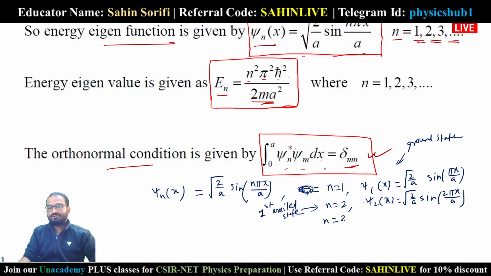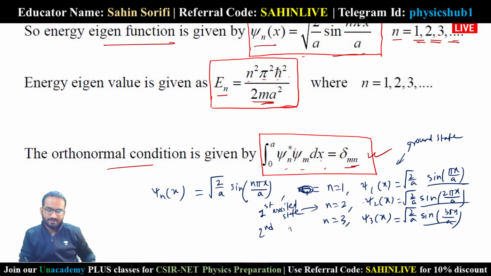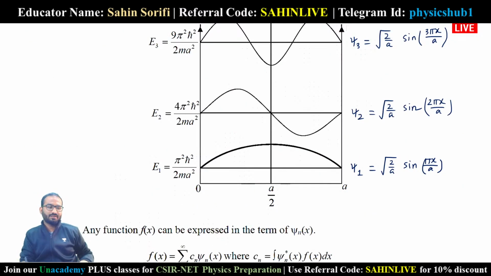If you choose n equals 3, you get psi 3 of x, which is equal to root over 2 by a sin 3 pi x by a. That will give you the second excited state. So these are basically sinusoidal functions, so we can draw them, we can plot them. Here in this figure, you can see if you plot them, you get this type of wave function.